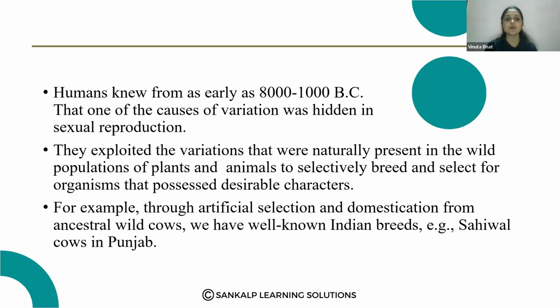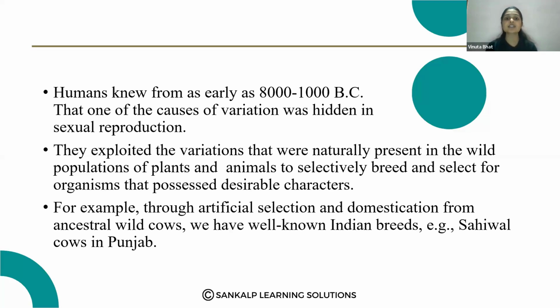Humans knew from as early as 8000 to 1000 BC that one of the causes of variation was hidden in sexual reproduction. They exploited the variation that was naturally present in wild populations of plants and animals to selectively breed and select organisms that possess desirable characters.